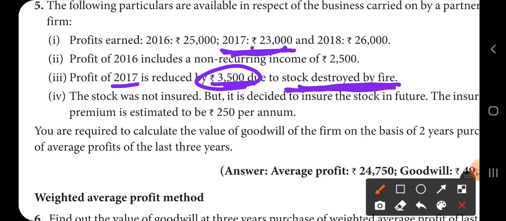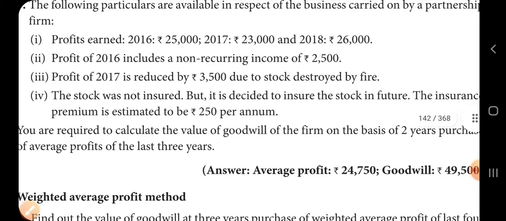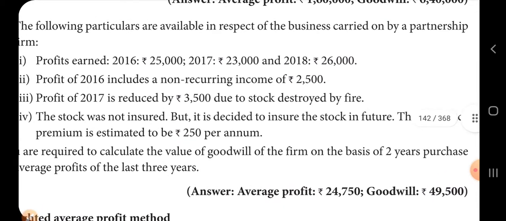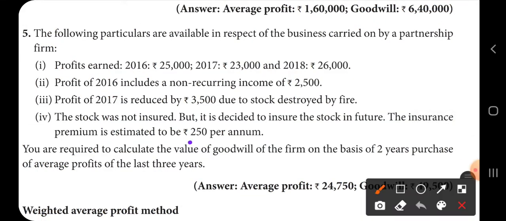Next, the stock was not insured, but it is decided to insure the stock in future. The insurance premium is estimated to be 250 per annum. So after finding the average profits, you have to subtract this insurance premium, and then calculate the goodwill.